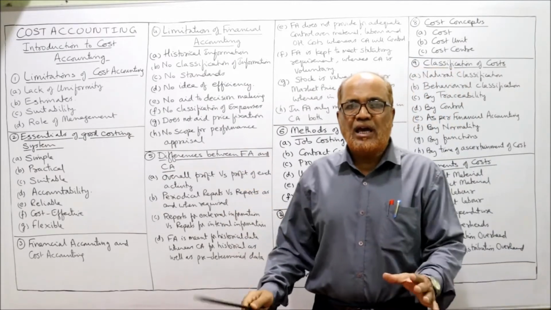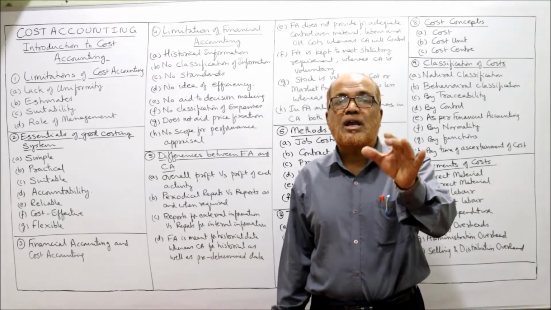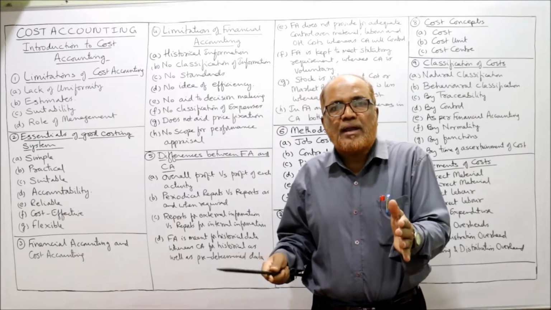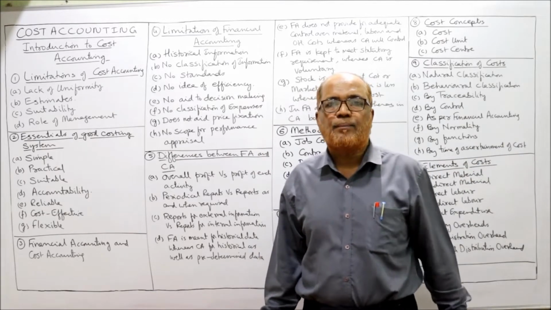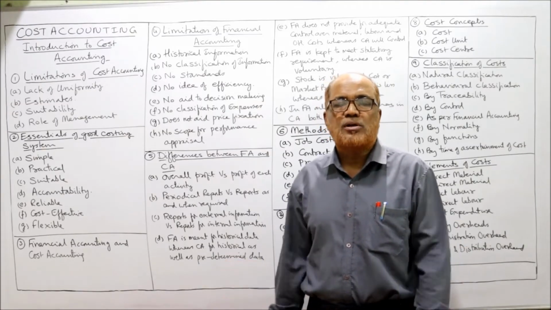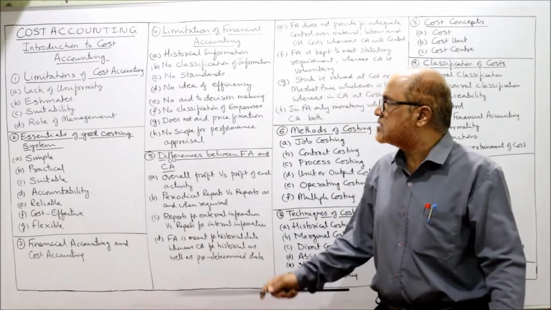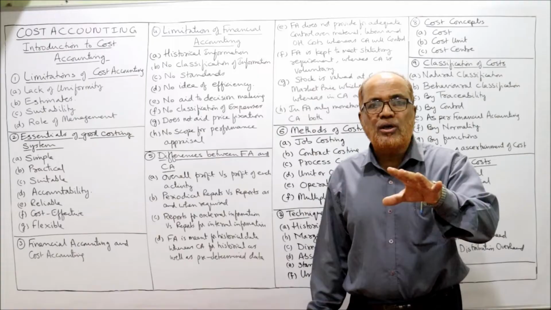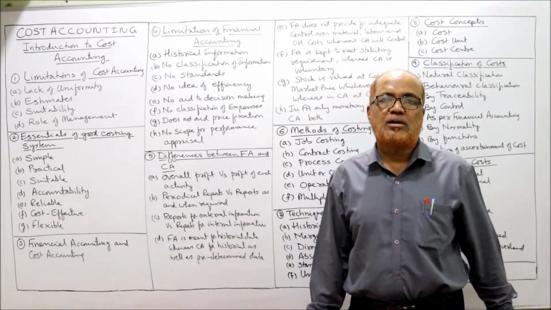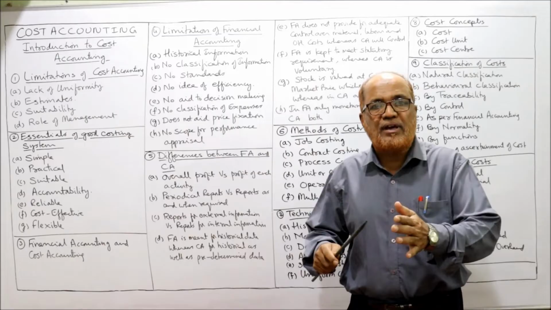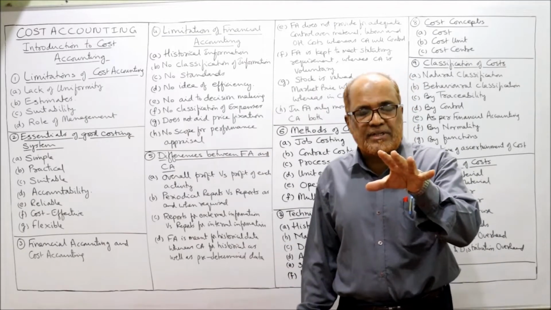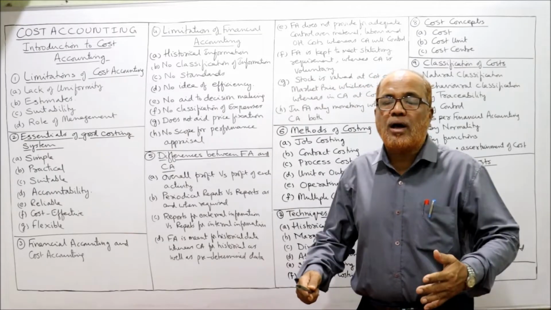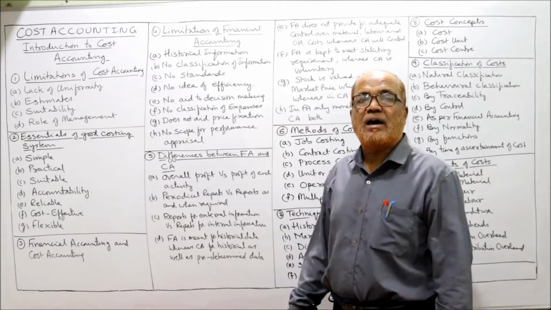No standards. In financial accounting, there are no norms. There are no standards through which we can compare. So we can make the comparison only of last year's data with the current year's data. But we don't have any standards or norms, so we cannot control the activities. No idea of efficiency. Whether material or labor, are we using efficiently or not? Is there any scope of wastage? Can we avoid the wastage? Can we take corrective action? That cannot be done with financial accounting because there are no measures, no standards for measuring the efficiency.